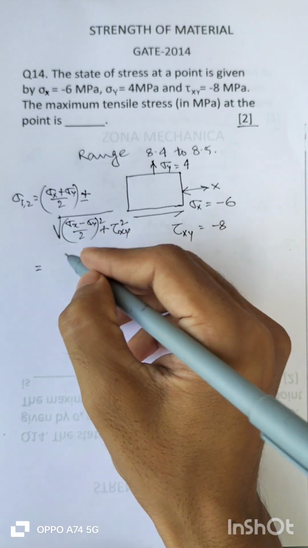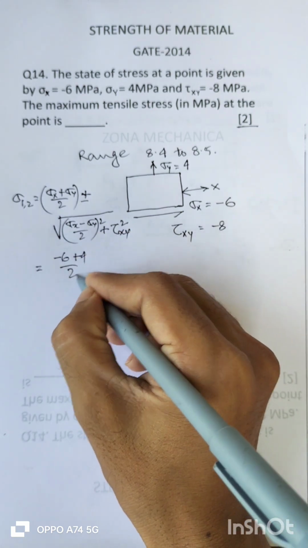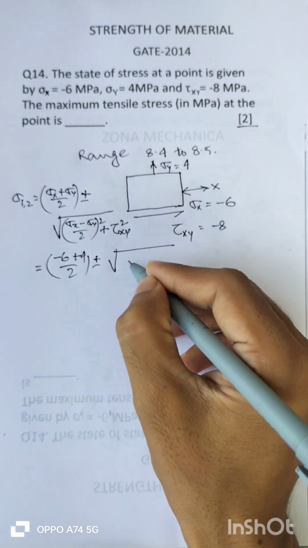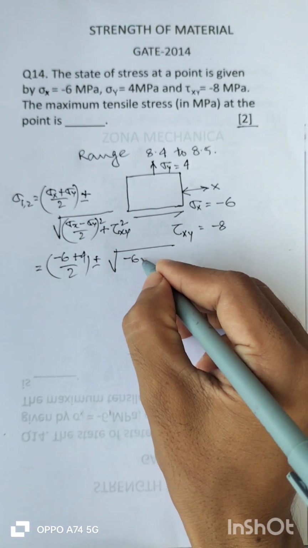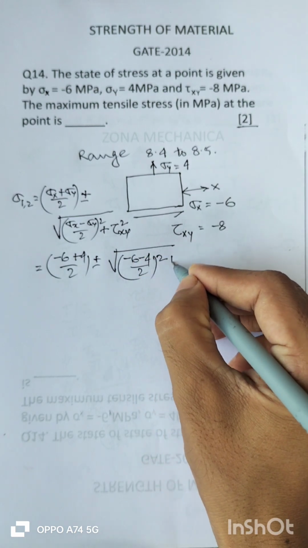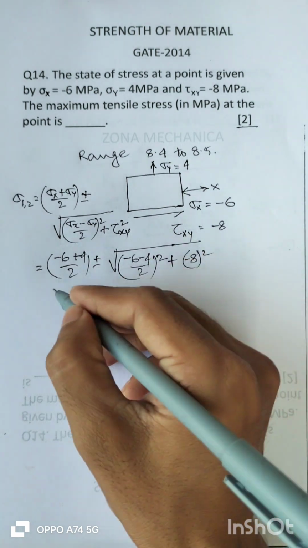So sigma x is minus 6, plus 4, by 2, plus or minus root over of ((minus 6 minus 4)/2) whole square plus (minus 8) square.